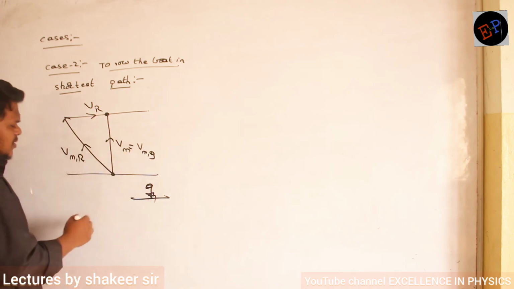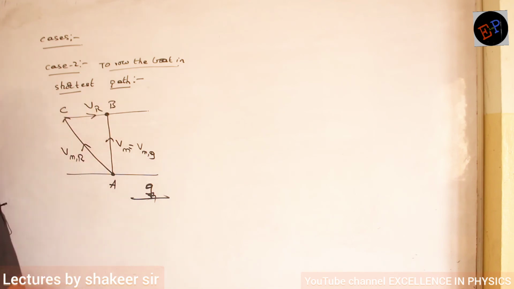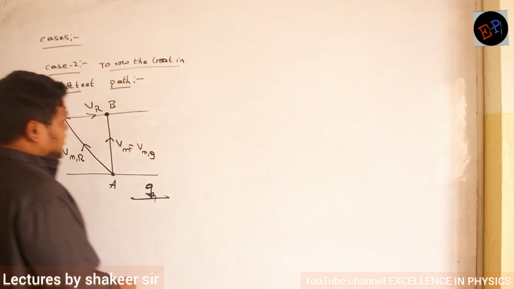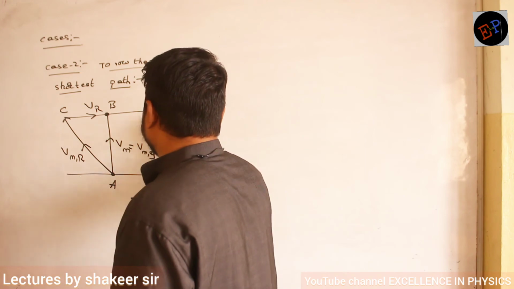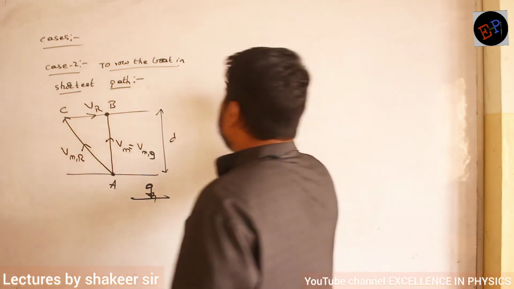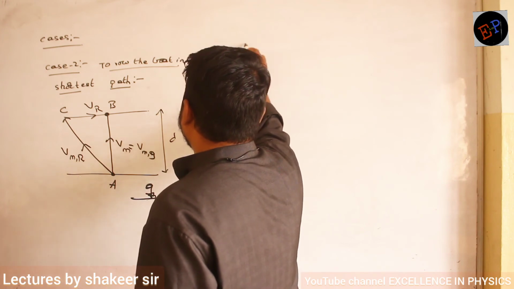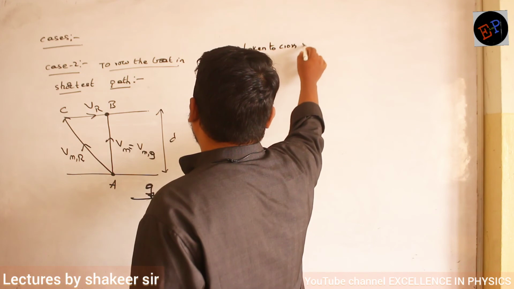That's it. Now, this is point A, this is point B, and this is point C. Now here, let the width of the river be D. Width of the river is D. Now again we will calculate the time taken to cross the river. How can I calculate?